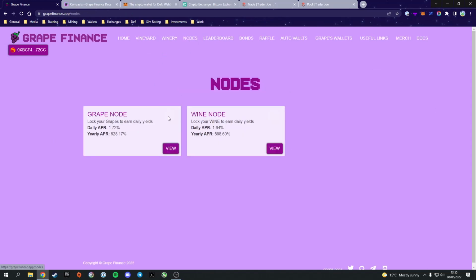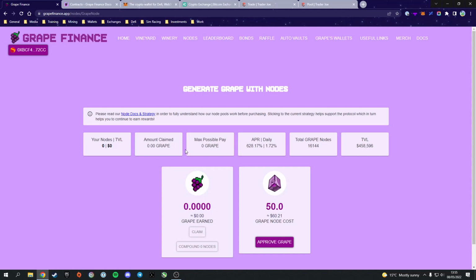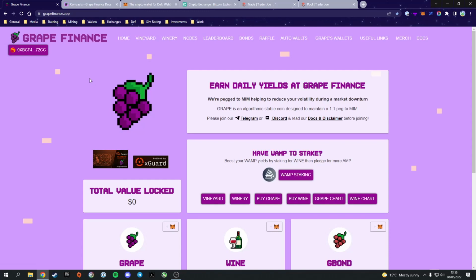But I understand for things like the node, there's no zapping for the node. You have to buy Grape and buy it in Grape. So this was my general overview of Grape Finance, as well as a short little tutorial on how to invest in it.